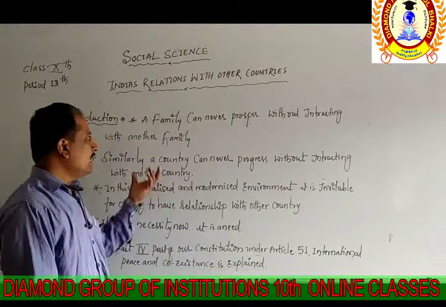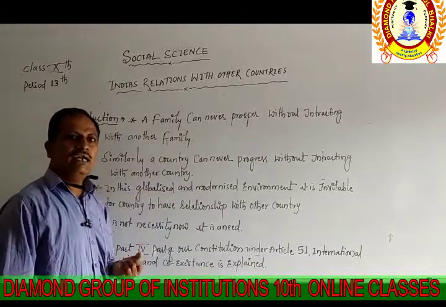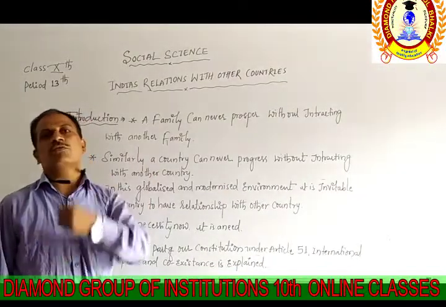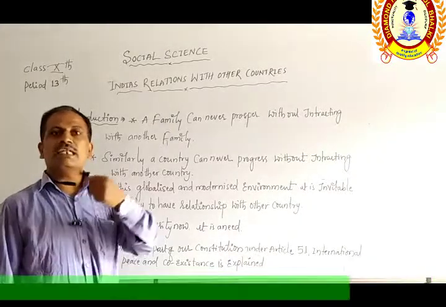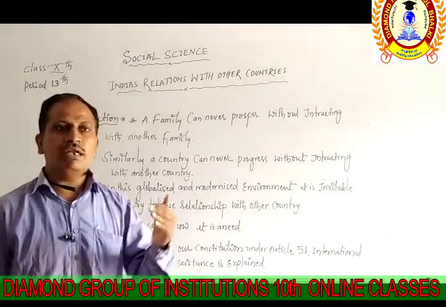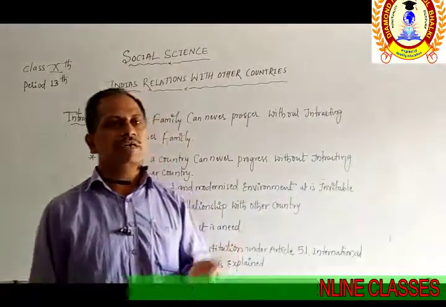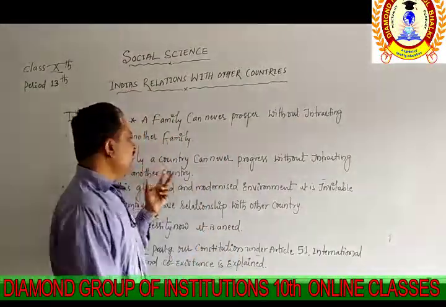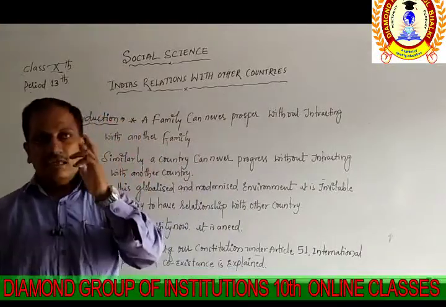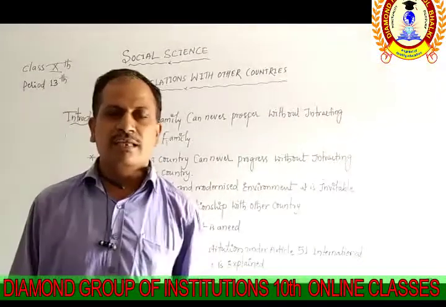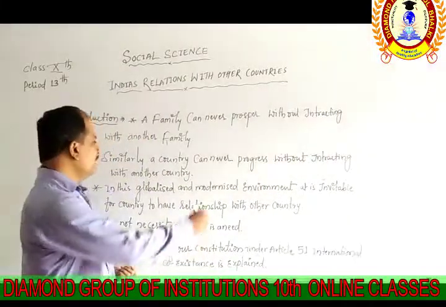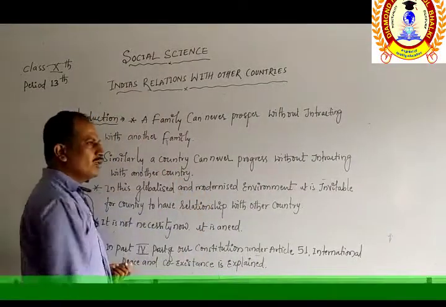In society, why do we need relations? Because to understand the culture of the society, to share the culture of one family with another family, we must have interaction between the two families. In the same way, if you want to share culture, economic plans, or political plans, we must have interaction between two countries.